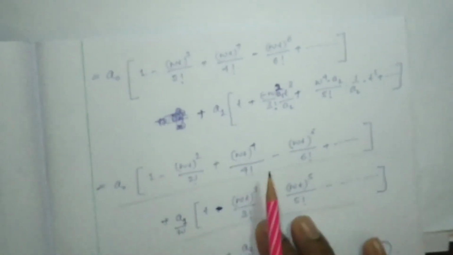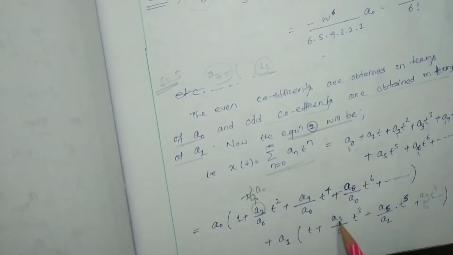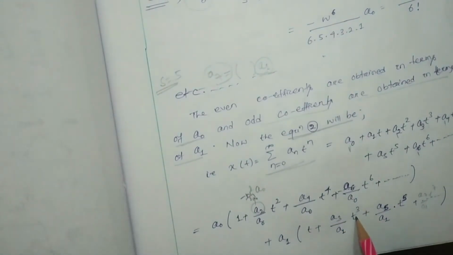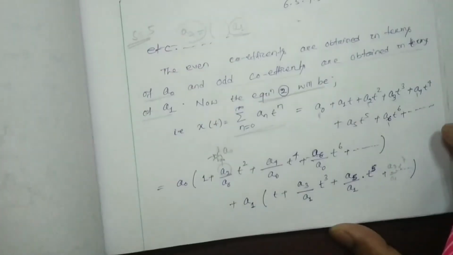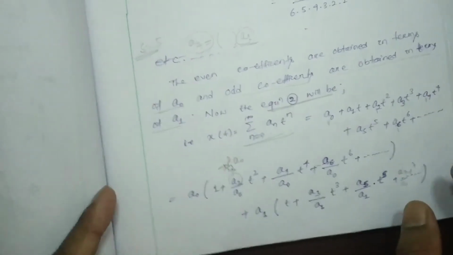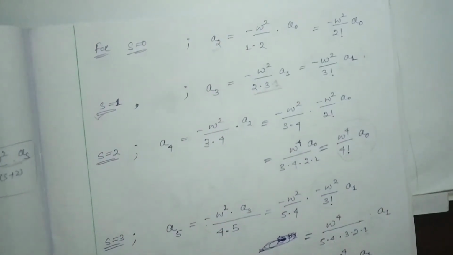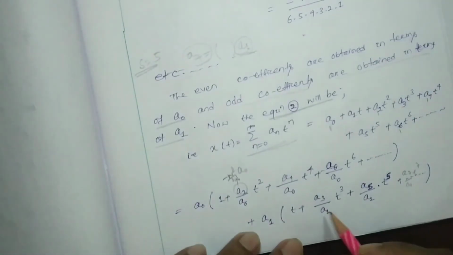Okay, now we are going to consider the second one, that is a1 t is here plus a3 t cubed by a1. Now we are going to put the value of a3. a3 is how much? a3 is minus omega square a1 by 3 factorial.